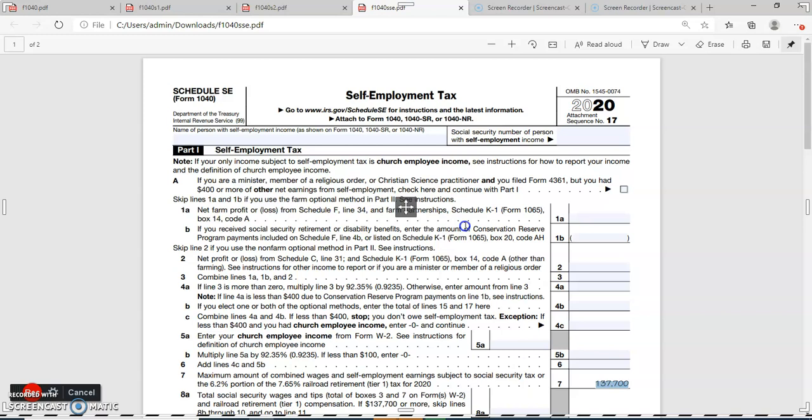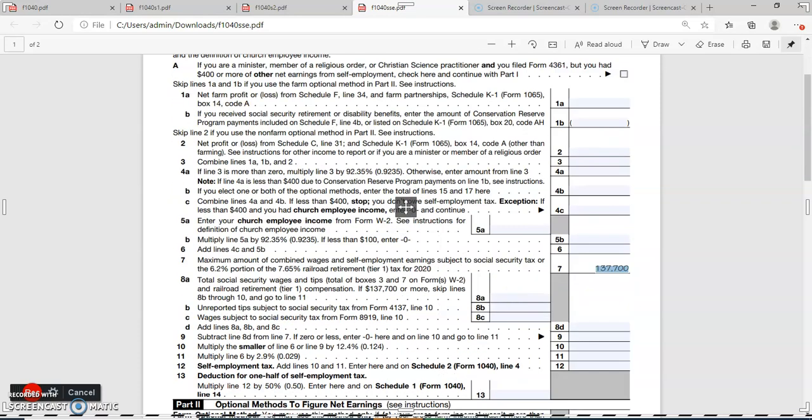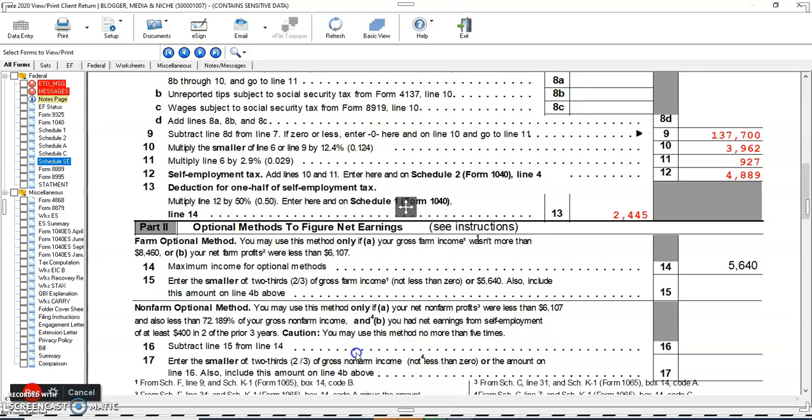So generally we have line number 2, net profit or loss from Schedule C. Here the amount should flow, and the rest will be seen in our software, Drake. Then you will have a better idea. Okay, let's move to Drake.